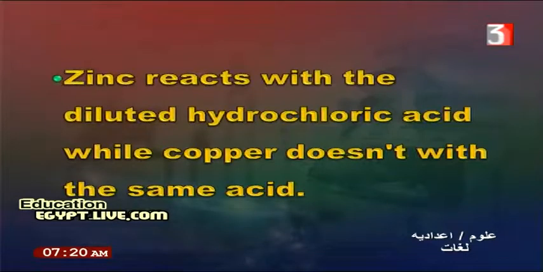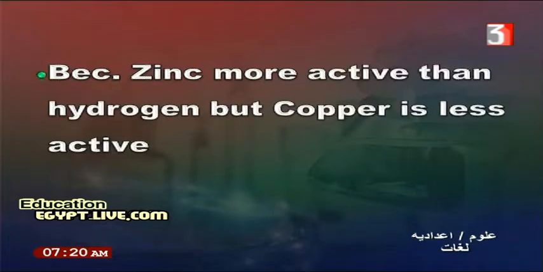The last, or fourth, question in our lesson today: give reason. Zinc reacts with diluted hydrochloric acid while copper doesn't react with the same acid. We can write the equation Zn plus 2HCl produces zinc chloride ZnCl2 plus hydrogen. But copper doesn't react with the same acid because zinc is more active than hydrogen, but copper is less active.